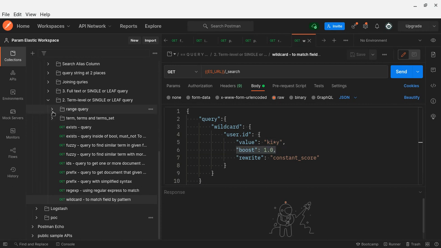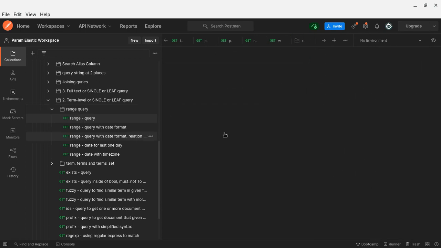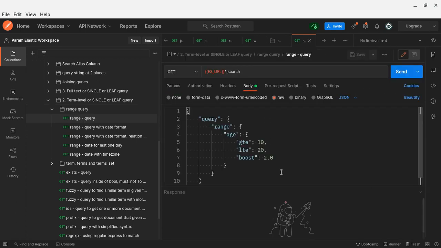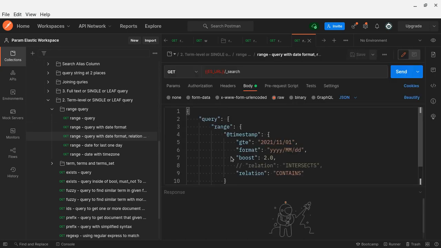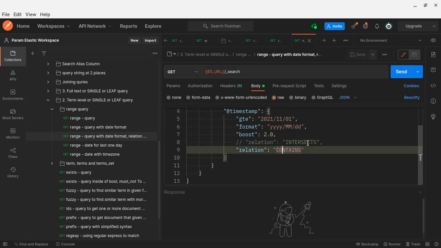Now I will go to the range query. Range query, you can see, supports less than or greater than. It can be a number, it can be a date, it can be a timestamp. So less than or greater than, here's a date format. So I get the greater than this date, and the format is this one. Then relations, how it should be matched. You can ignore that, as intersects, contains and within, I think.